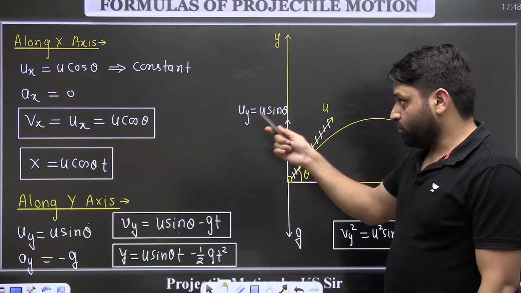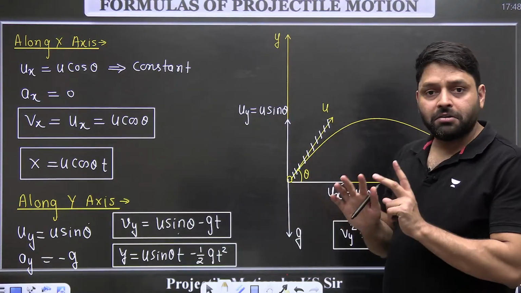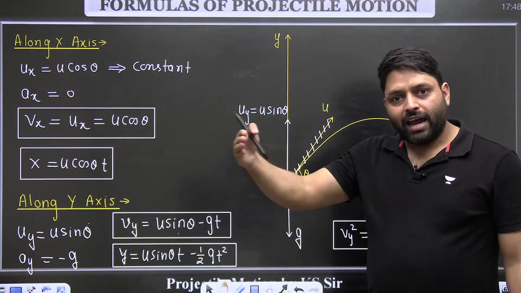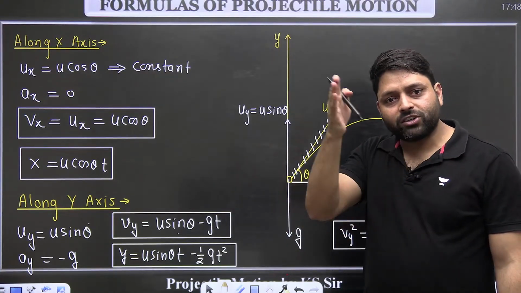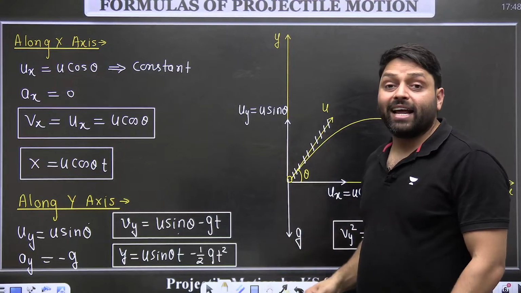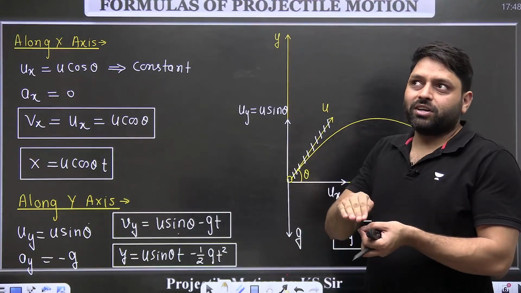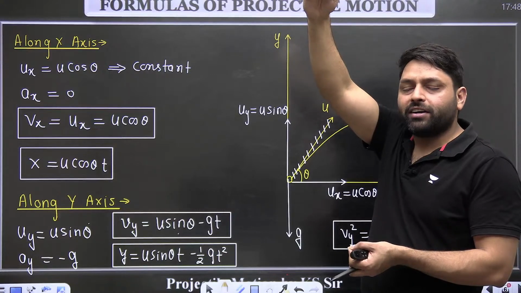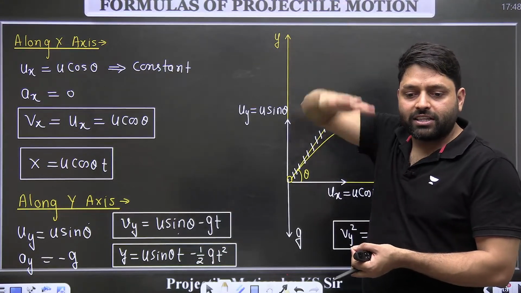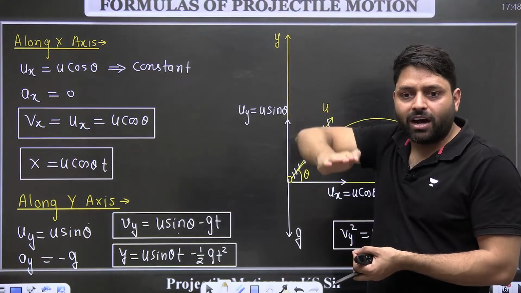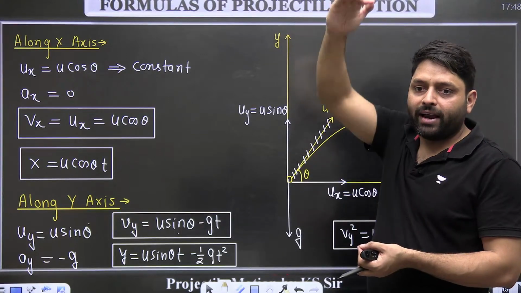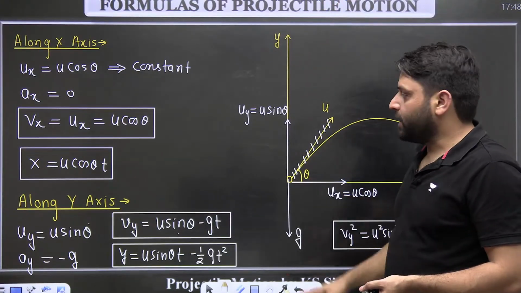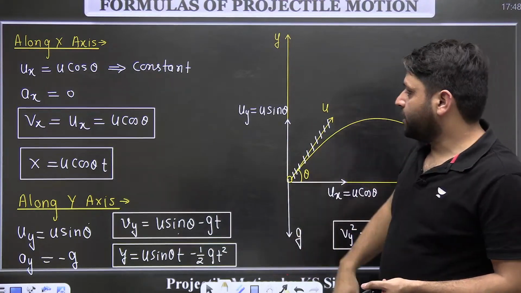So motion in x direction is without any acceleration. It is continuously moving with a constant speed. At every moment, the horizontal component of the velocity will be same. But in y direction, there is acceleration. While going upward, it will slow down, and at the highest point, it will have zero velocity in this direction, and then it will again start coming down. It will go up and will come down. This kind of motion will be there in vertical direction. Done.